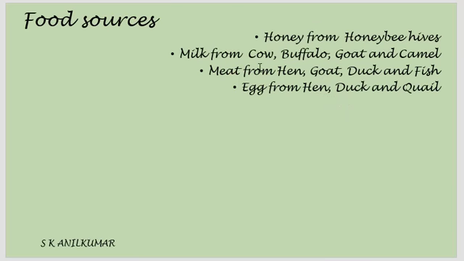The sources of food are different. For example, honey comes from honeybee hives. Milk comes from the cow or buffalo, goat or camel. Meat comes from the hen, goat, duck or fish. Egg comes from the hen, duck, quail. So these are the food sources from the animals.